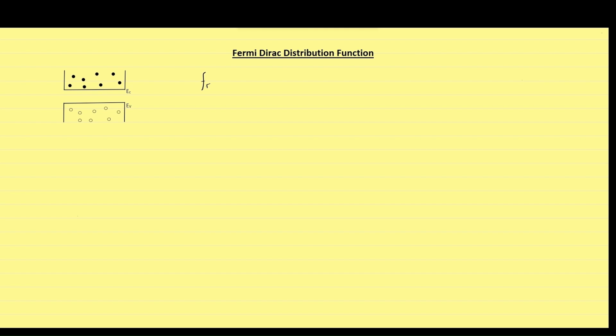We can write the Fermi-Dirac probability function as 1 upon 1 plus exponential of (E minus EF) divided by kT, where k is the Boltzmann constant, T is temperature in Kelvin, E is the value of the energy band at which we want to find the probability of finding an electron, and EF is the Fermi energy level.